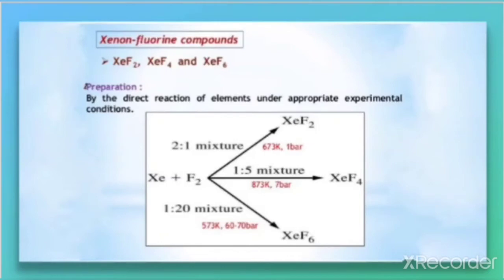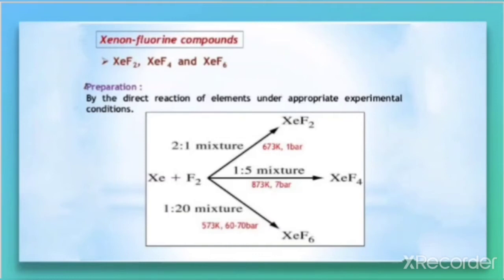Xenon-fluorine compounds like XeF2, XeF4, XeF6 can be prepared by the direct reaction of the elements under appropriate experimental conditions. Since these compounds have only xenon and fluorine, they can be prepared by direct reaction between these elements, but the conditions should be appropriate.